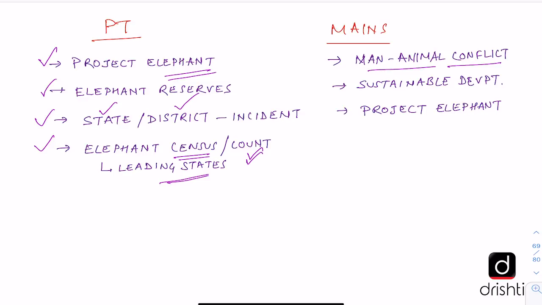And moving on to mains, the basic question that can be asked is about man-animal conflict. What are the factors which are leading to man-animal conflict and what are the steps that can be taken to counter it? Then a question can also be asked about sustainable development. So how do we strike a balance between the needs for development and the need for conserving the natural resources, the natural environment and biodiversity? And a question can also come about Project Elephant, about its successes and failures in achieving its objectives.